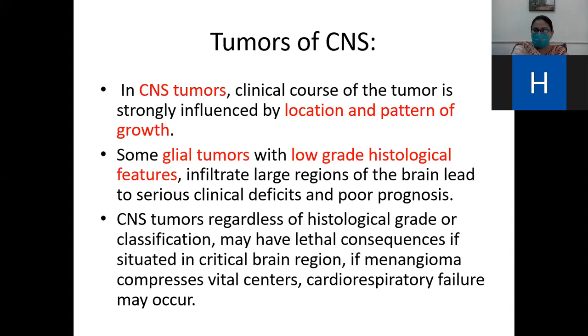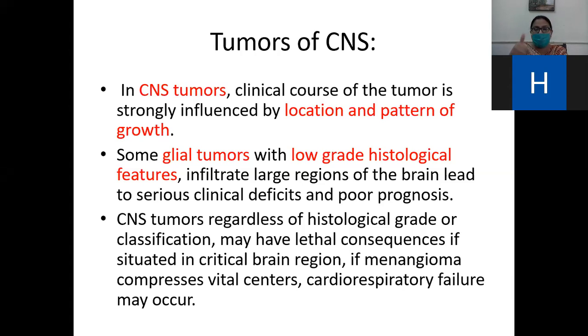In CNS tumor, beta, the clinical course of the tumor is strongly influenced by the location and the pattern of the growth. The location of the tumor is very important, and the pattern of growth. Either the tumor is infiltrative or it forms a localized mass. So, some glial tumor with low-grade histological features infiltrate the large region of the brain that lead to the serious clinical deficit and a poor prognosis.